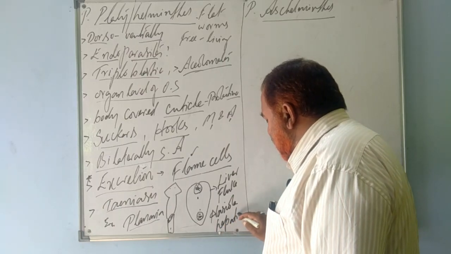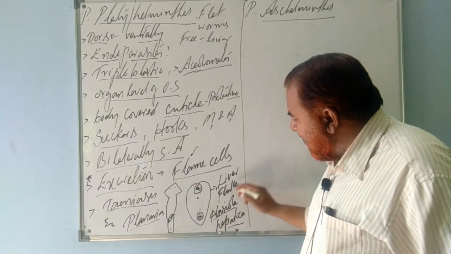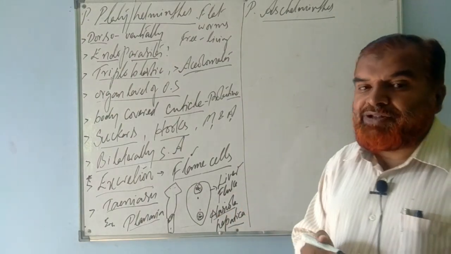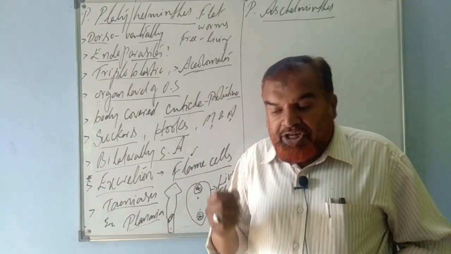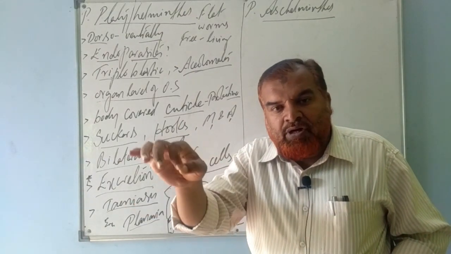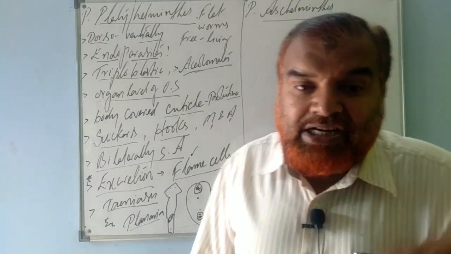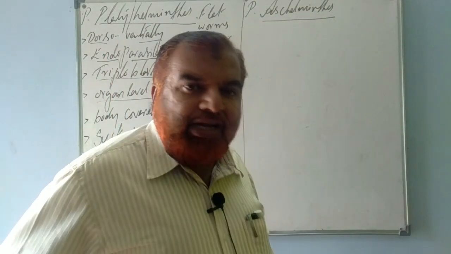So what do you mean by fasciola hepatica? Fasciola hepatica is commonly known as liver fluke. Why is it known as a liver fluke? Because its target organ in the host body is only the liver. It damages the liver. It causes liver rot.